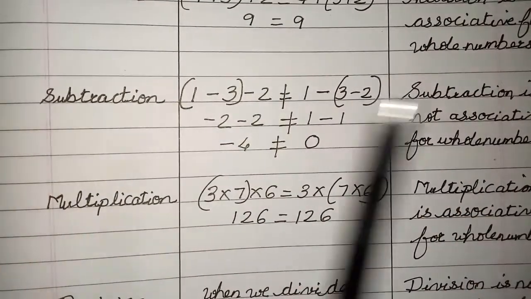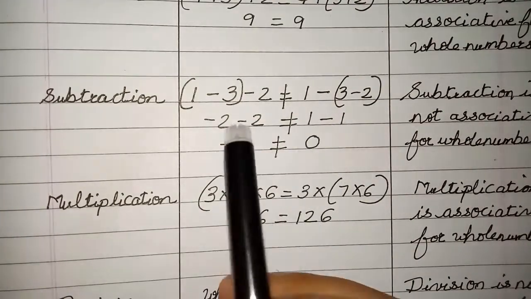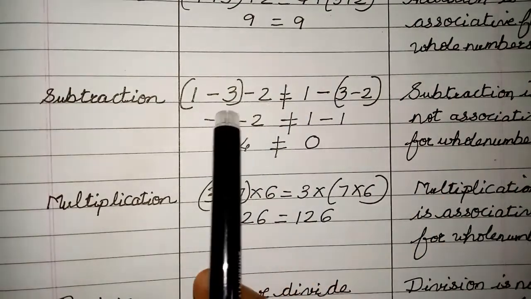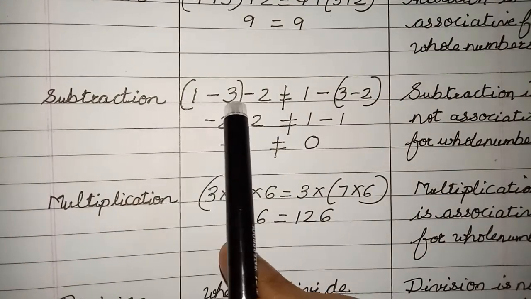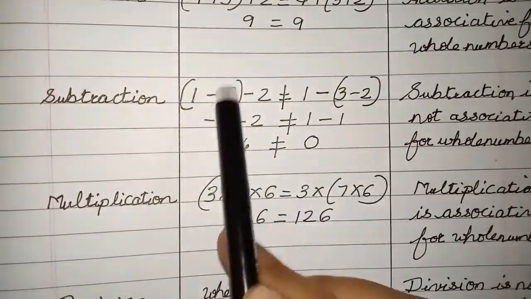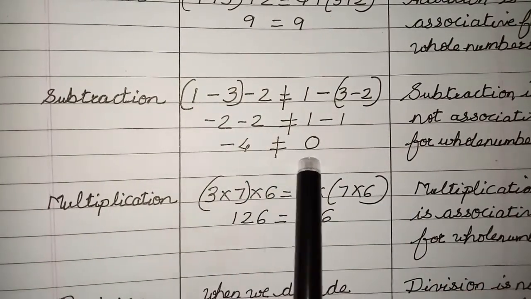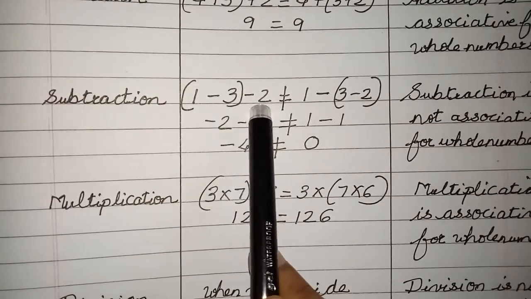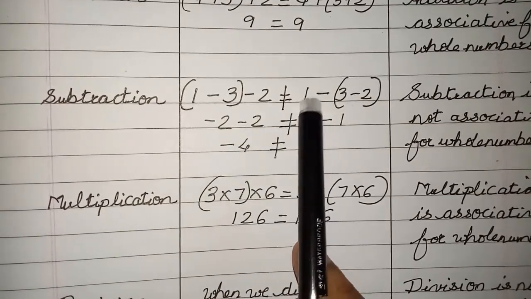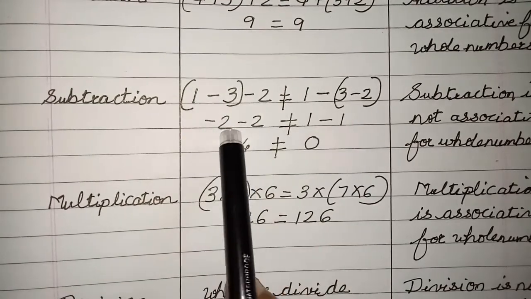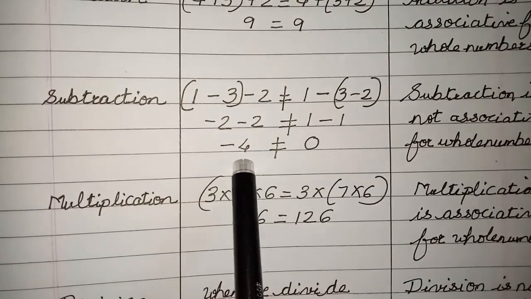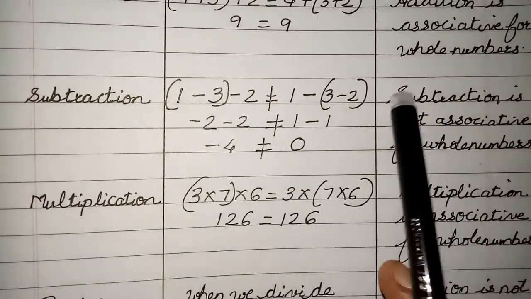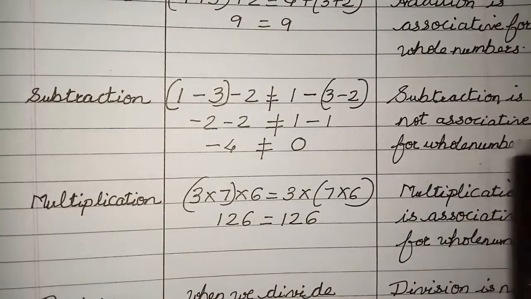Now let us go for subtraction. If you go for subtraction, you can see that, children, here if I take 3 numbers, I have not taken negative numbers, I have taken 3 numbers. My numbers are 1, 3 and 2. Now if I change the order of the operation, you can see that the answers are not the same. A minus B minus C is not the same as A minus B minus C in a different order, because 1 minus 3 is minus 2, minus 2 minus 2 is minus 4. Here 3 minus 2 is 1, 1 minus 1 is 0. So I can say subtraction is not associative for whole numbers.